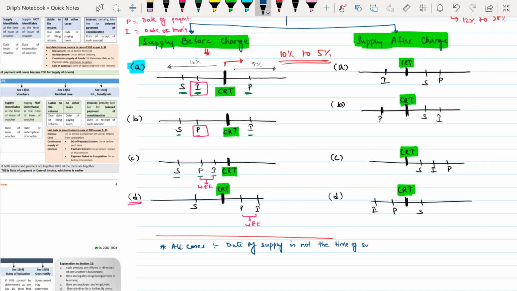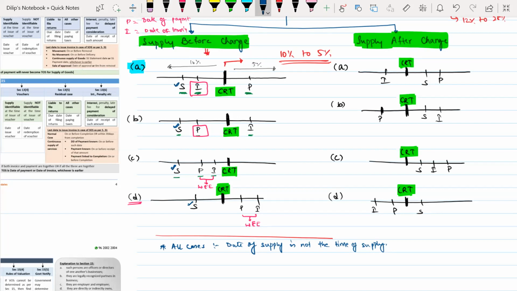If you are able to understand that the date on which the supply is made by you, that date is not considered as time of supply. In all the cases, you can see that point. Meaning, in case number 1, supply is not the time of supply. Case 2 also, case 3 also, case 4 also.